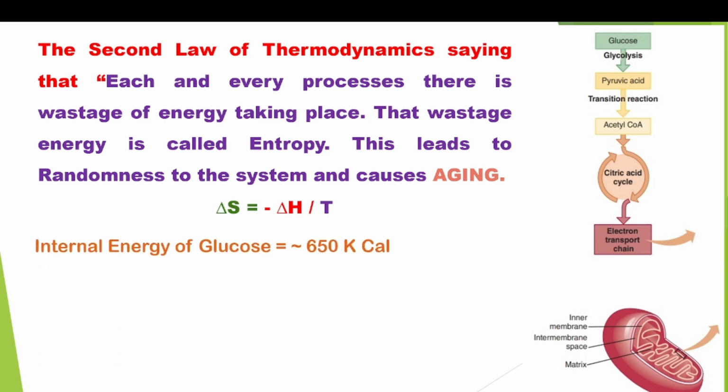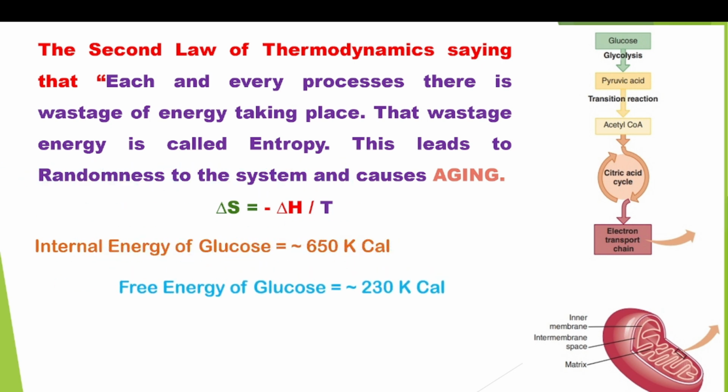Generally, the total internal energy of glucose is 650 kilocalories. That means if glucose is broken down, the total energy supposed to be produced is 650 kilocalories.